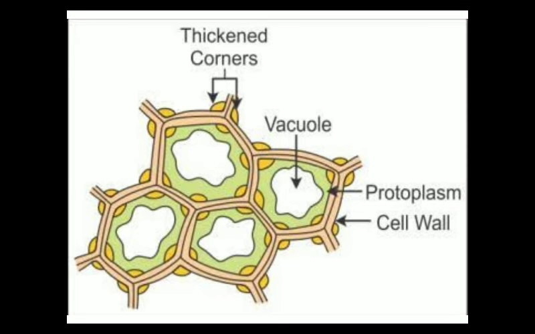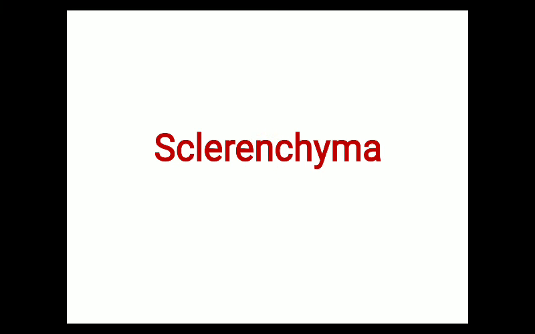So this is the diagram of collenchymatous tissue. At the corners you can see there is thickening, there is a deposition of lignin, and due to this deposition, the question will simply come: what substance is deposited at the corners of collenchymatous tissue? The answer is lignin.